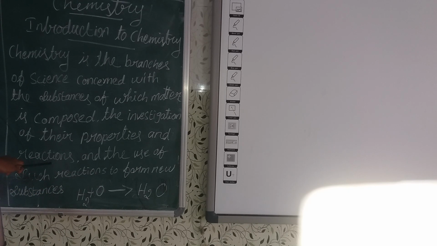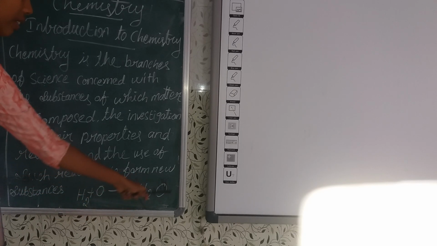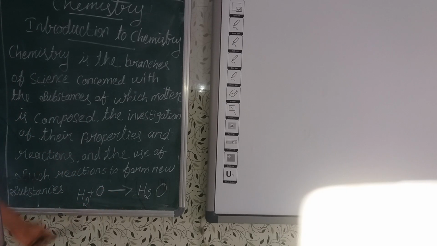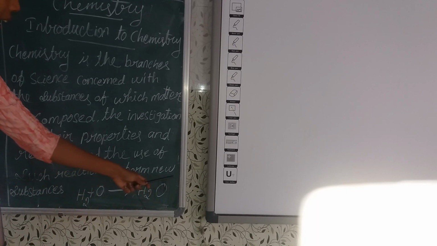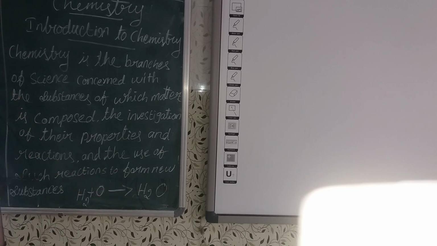What are the reactions we are seeing? Those reactions form a new substance. For example, hydrogen reacts with oxygen and gives one new product, the water molecule. Hydrogen reacting with oxygen gives the water molecule, H2O.